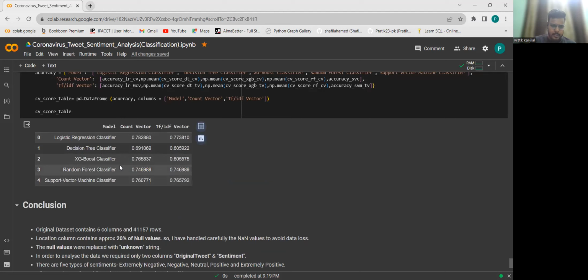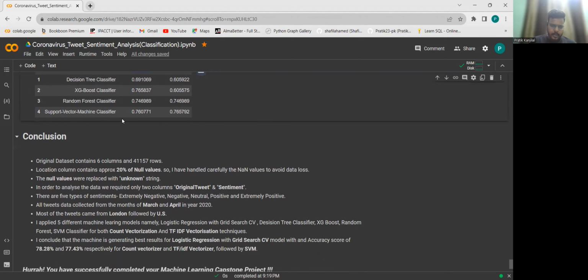So we have the chart over here, and we see that logistic regression using count vectorizer has the highest accuracy score, followed by logistic regression again using TF-IDF vectorizer. And then these are the values for other models. Here we clearly see that logistic regression has the best results among all the other models I have used. So I have selected this model as our final model, and hereby I conclude my project.